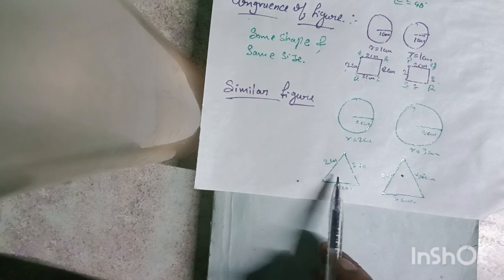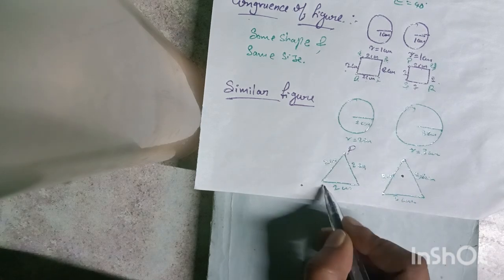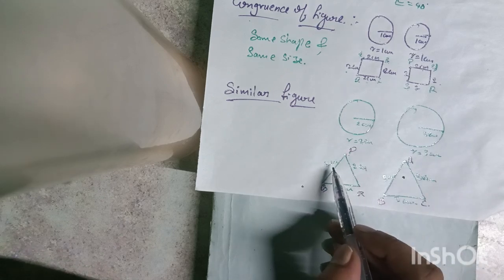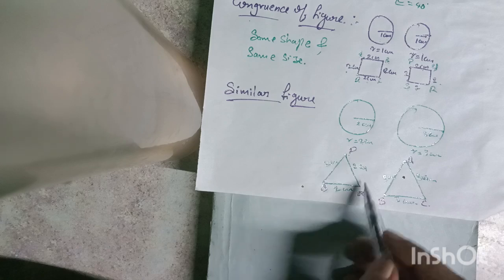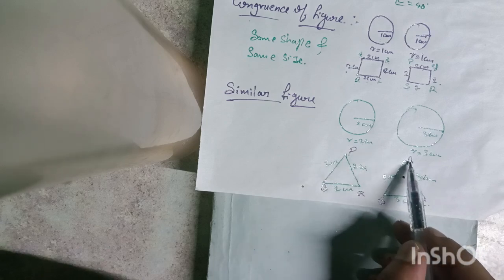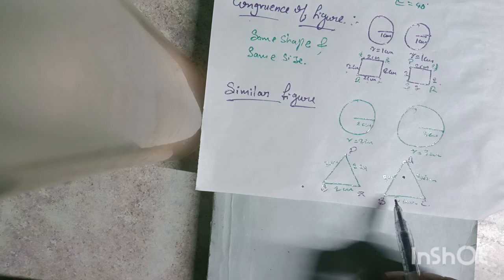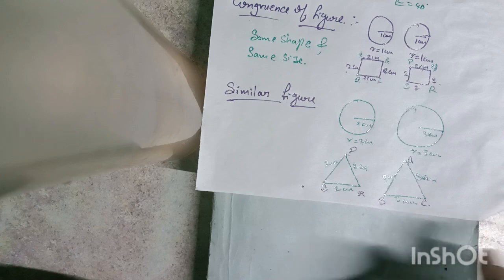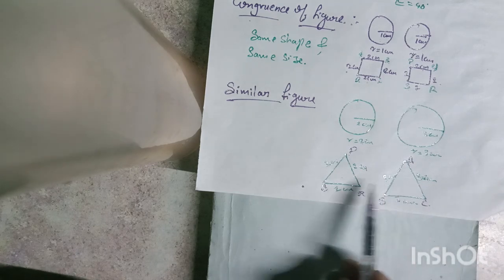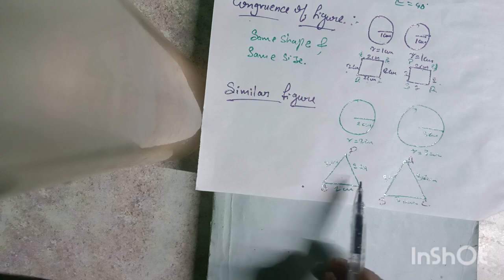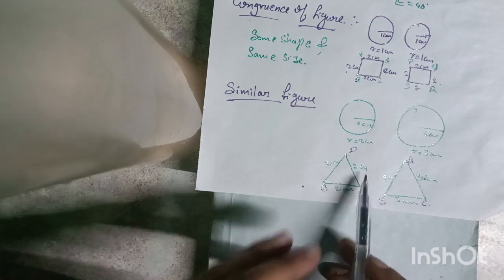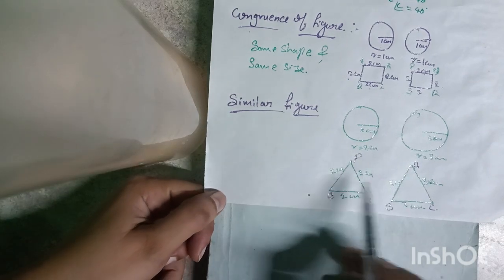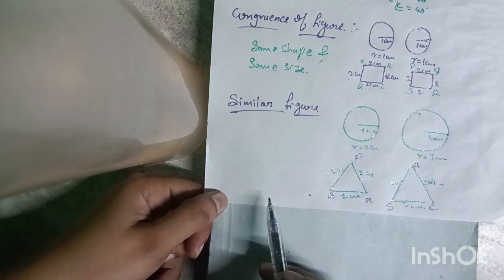In a second example, I am considering triangles PQR and ABC. Observe here, PQR has sides of 2 centimeters, so each side is 2 centimeters. In triangle ABC, each side is 3 centimeters. So here I am considering two equilateral triangles. These two are similar figures. Coming to the size, PQR is smaller than ABC, right? So we can take these two as similar figures.